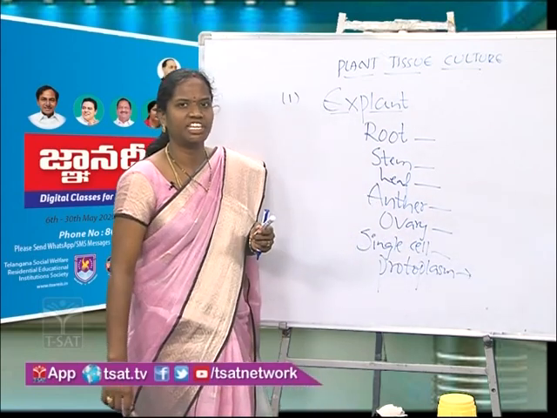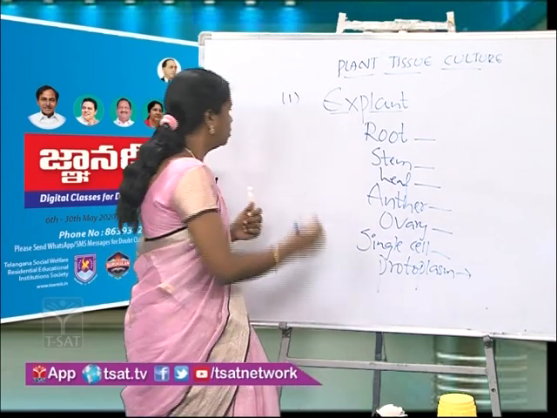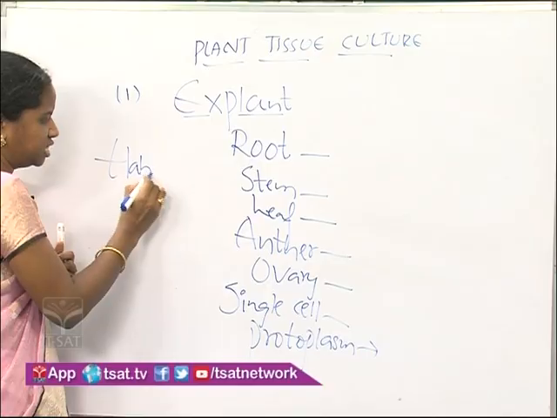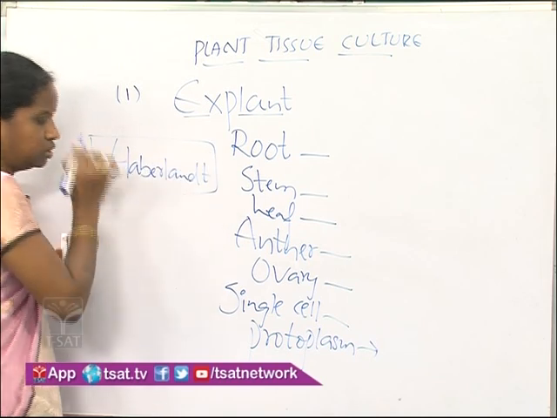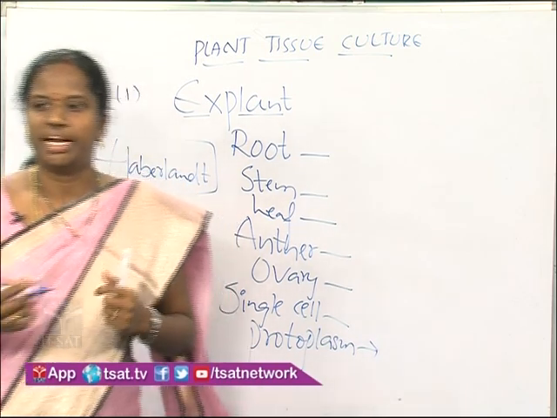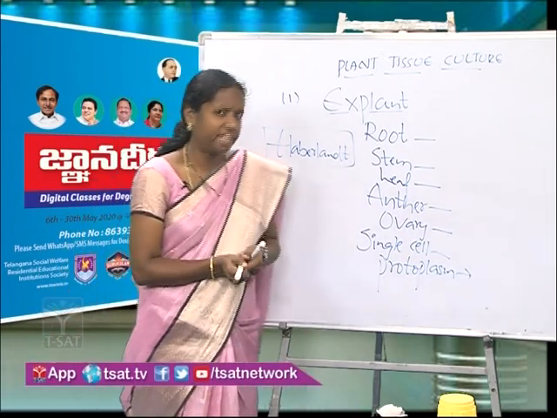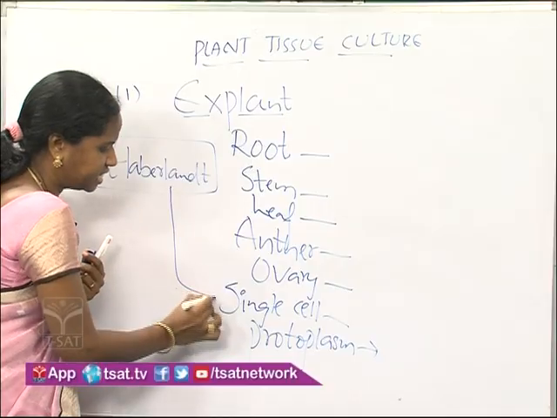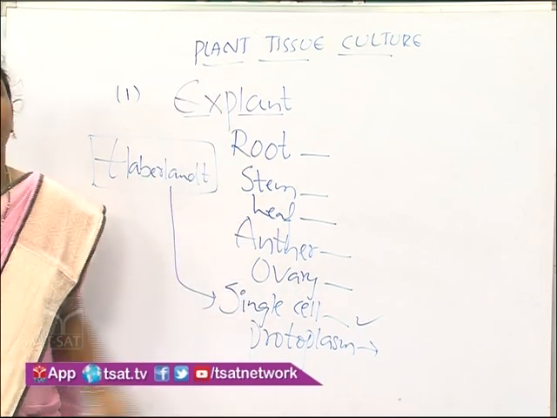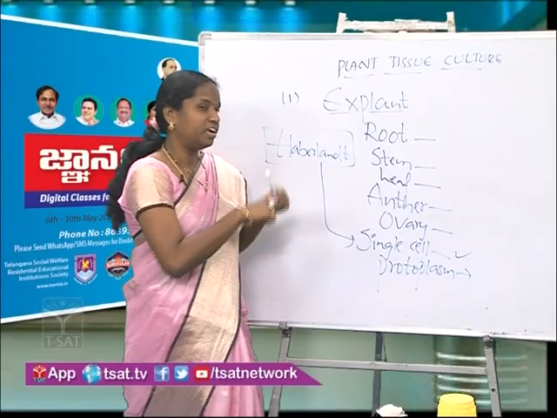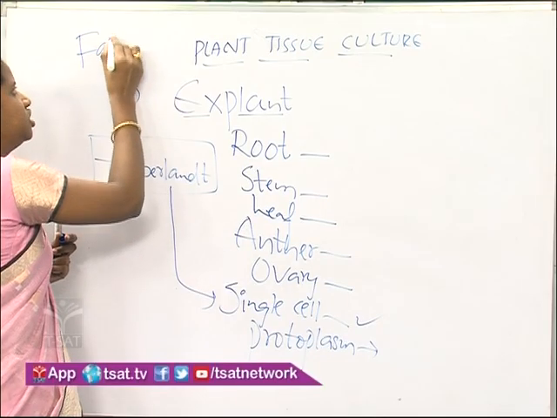Okay, are you understanding? Now here we have to remember the work of some of the scientists. So we have to talk about this scientist called Haberland. So remember the person name Haberland. Haberland is the person who did the experiments for the very first time by using a single cell to develop a complete plant. So he is the first person to do all these plant tissue culture experiments. So for his work he was given the title called father of plant tissue culture.